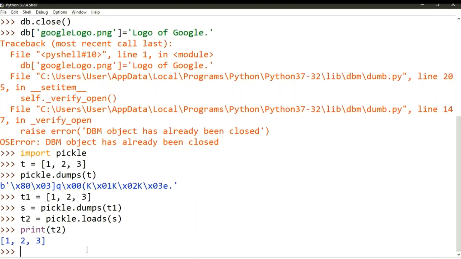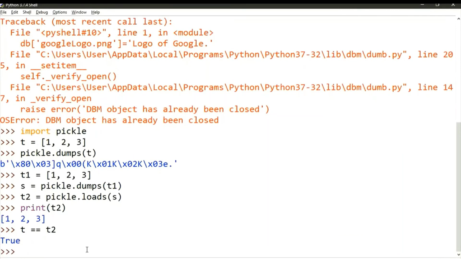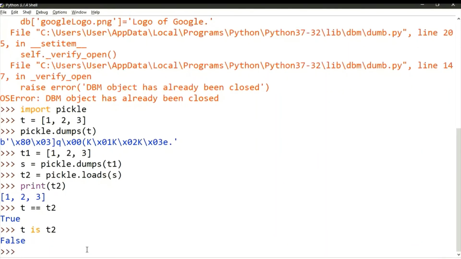Although the new object has the same values as the old, it is not the same object. Let's check why I'm telling this. If I say t == t2, I'm checking, yes, it is True, the elements are the same. But if I say t is t2, it is False.